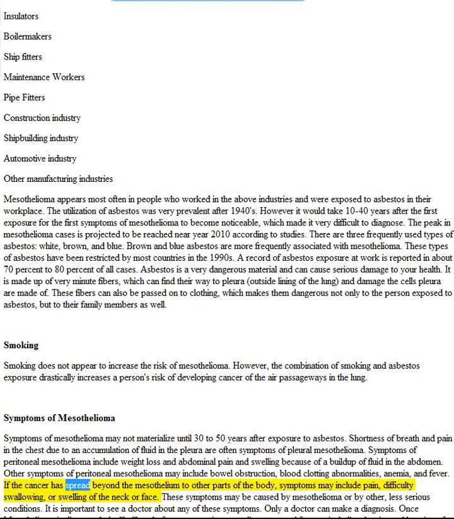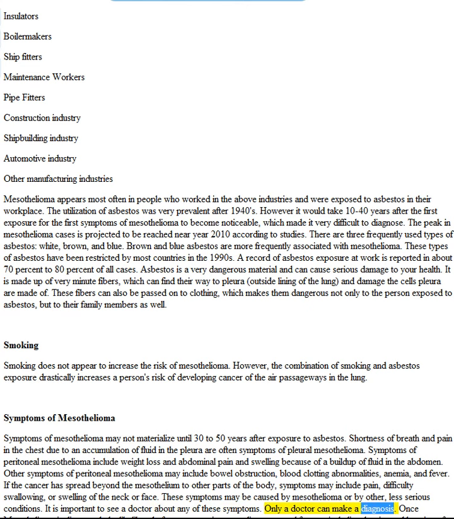If the cancer has spread beyond the mesothelium to other parts of the body, symptoms may include pain, difficulty swallowing, or swelling of the neck or face. These symptoms may be caused by mesothelioma or by other, less serious conditions. It is important to see a doctor about any of these symptoms.